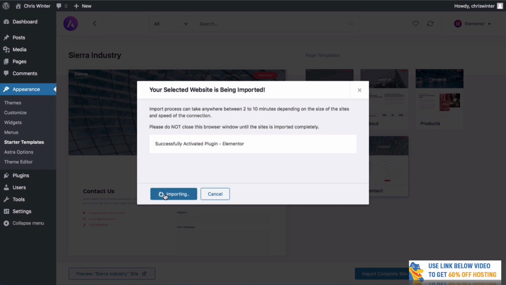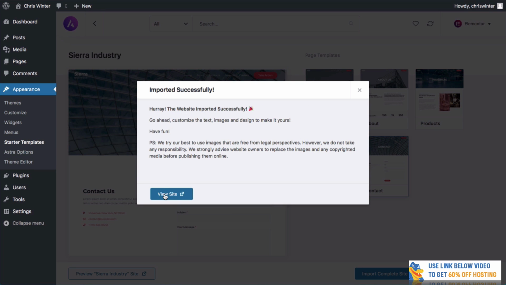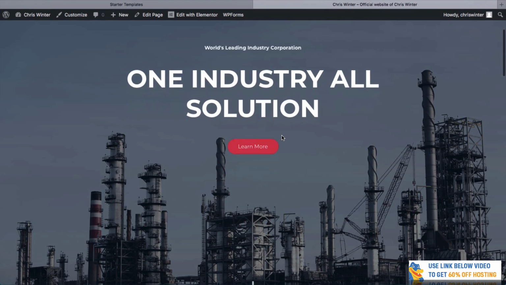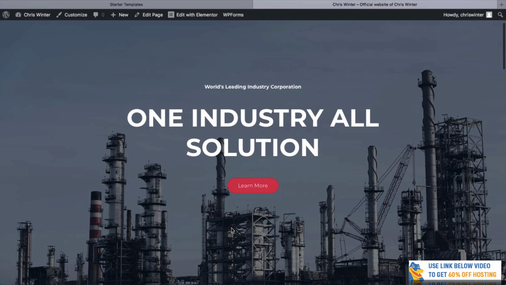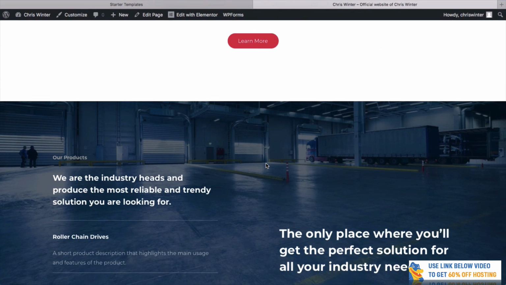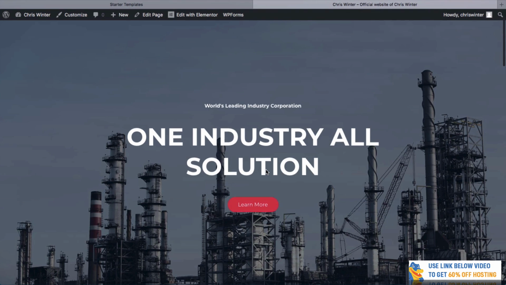What it's going to install is Elementor, which will allow us to edit this website without using any code, and it's going to create a great site for us to start with. Fantastic. So as you can see, it's imported successfully, and now we can actually click this button, View Site, and you're going to be blown away with this because as you can see, we've already got a full-on working site instantly created with a nice parallax hero image here with a button, a text. All of this is done, ready for us to customize, of course, to our own liking.